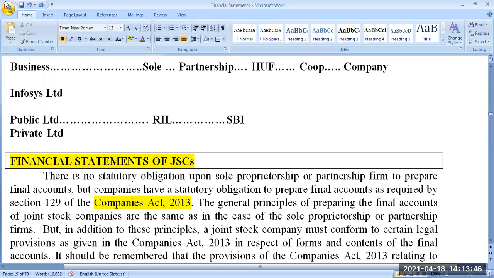After LIC goes for IPO, it will become a public limited company, and also it's a public sector company. Up to that time, the only owner is the Government of India or some of its financial institutions, so the shareholding cannot come to individuals like you and me, the general public. Up to that time, LIC is just a public sector company, a Government of India undertaking, a Government of India enterprise.